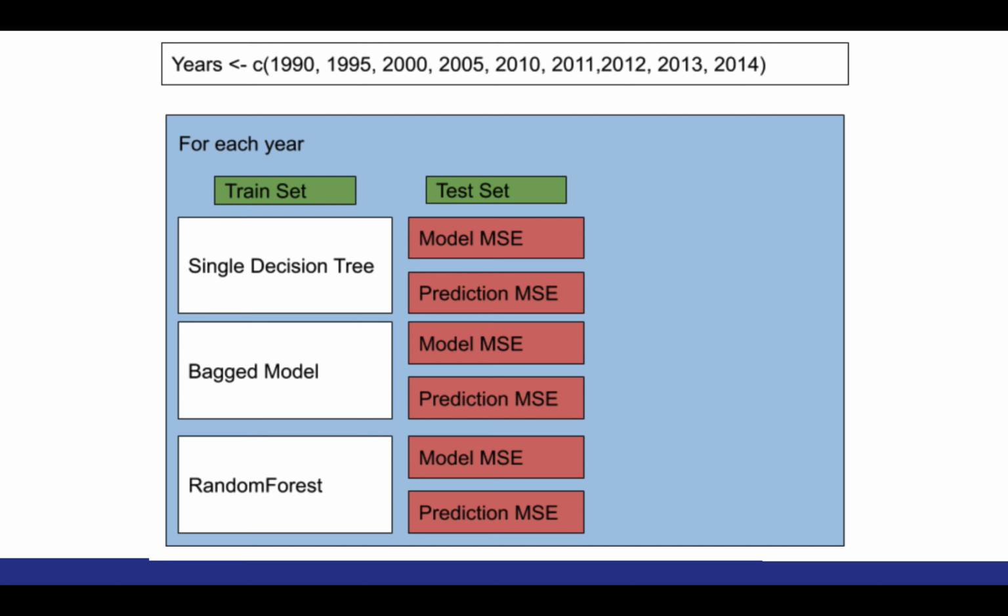So this is an overall view of my methodology. For each one of these years from 1990 to 2014, I'm going to create a training set and a test set. The test set is made up of 5 countries that were removed from the training set. So using that training set, I'm going to create a single decision tree, a bagged model, and a random forest. Then using the test set, I'm going to find the model mean squared error and the prediction mean squared error for each one of these models for each year. And then I'm going to find which model overall performed the best.